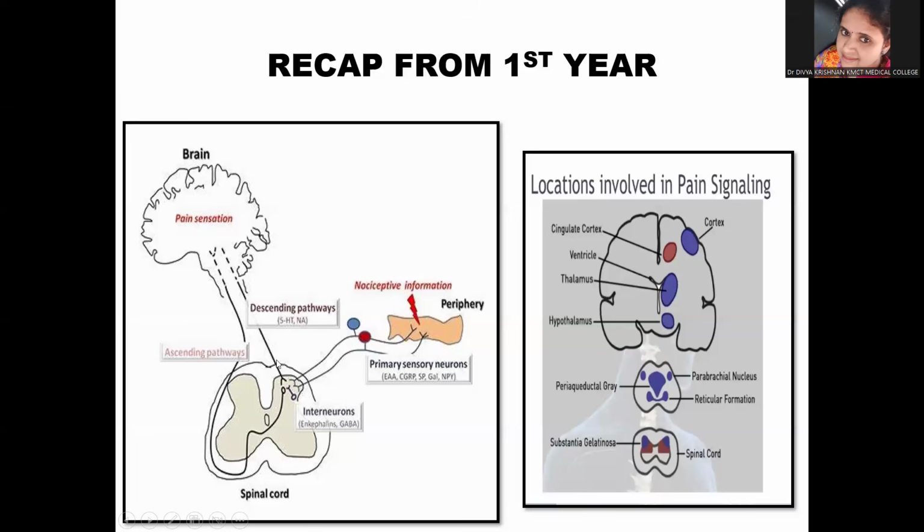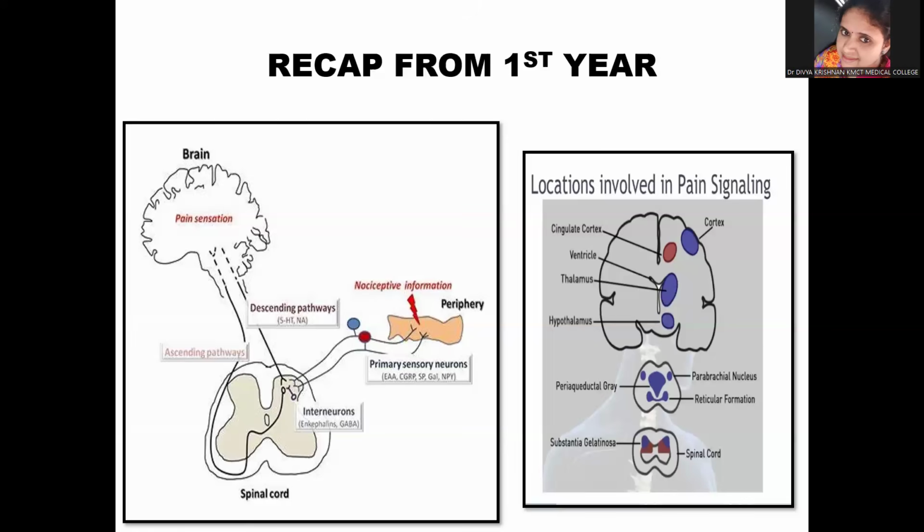These descending pathways release serotonin, noradrenaline, and endorphins, which inhibit the pain transmission. This is the way the pain is actually controlled normally in the body.